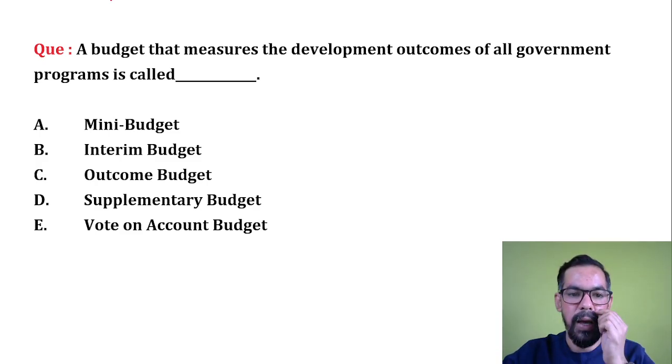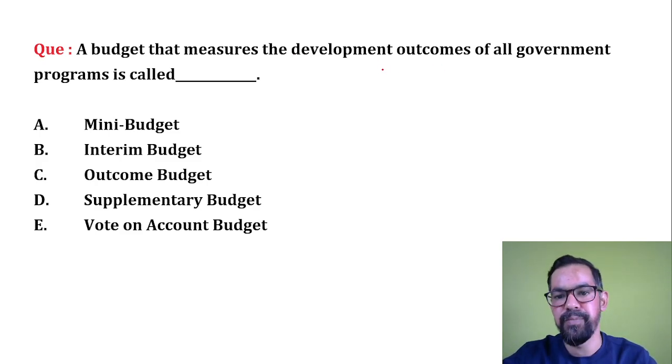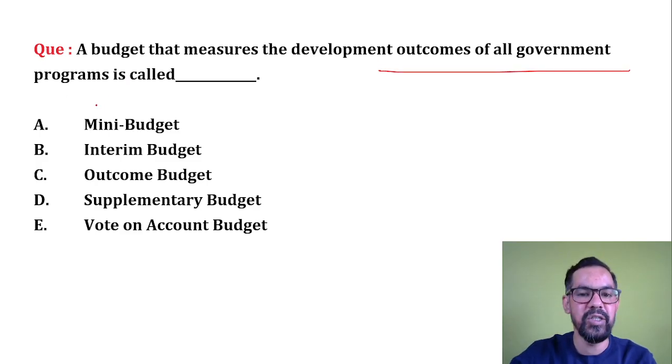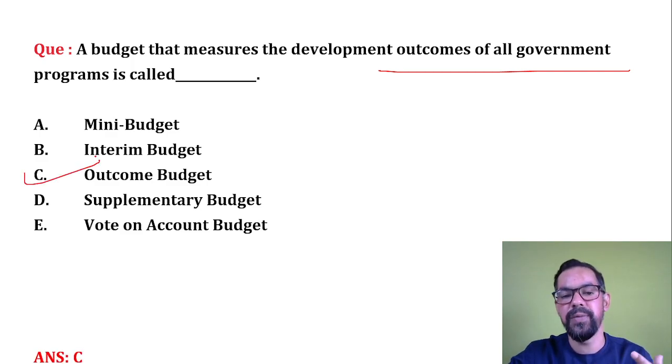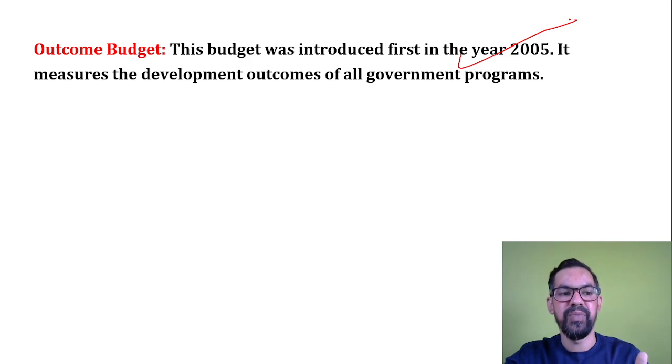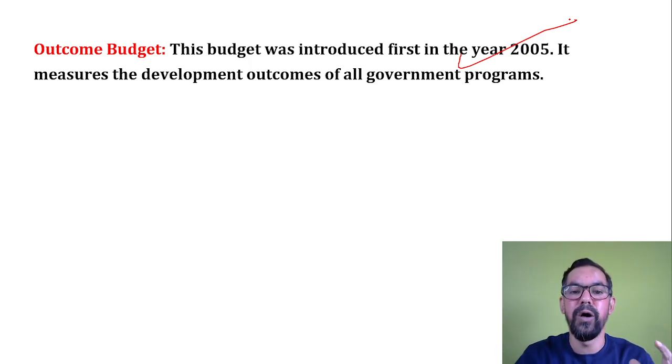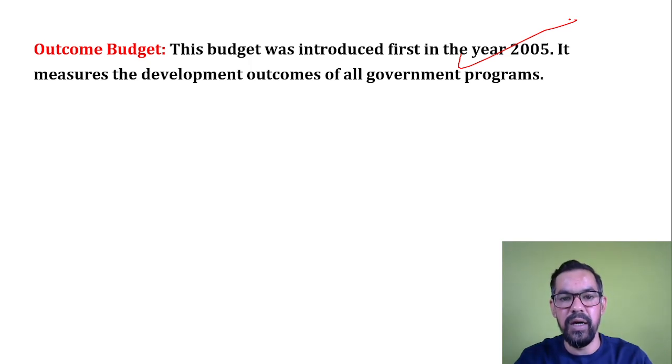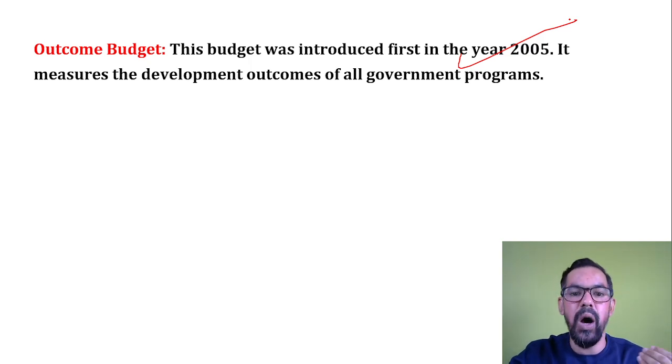Okay. So the question is: a budget that measures the development outcome of the government is known as the outcome budget. Let's say when the government comes with an analysis of the existing budget, how that budget is performing, that is generally known as the outcome budget, and it was introduced in 2005. So for financial year 23-24, the Government of India presented a budget of 45 lakh crore rupees. During 2023-24 they check the implementation part, how it is doing, and that is known as the outcome budget.